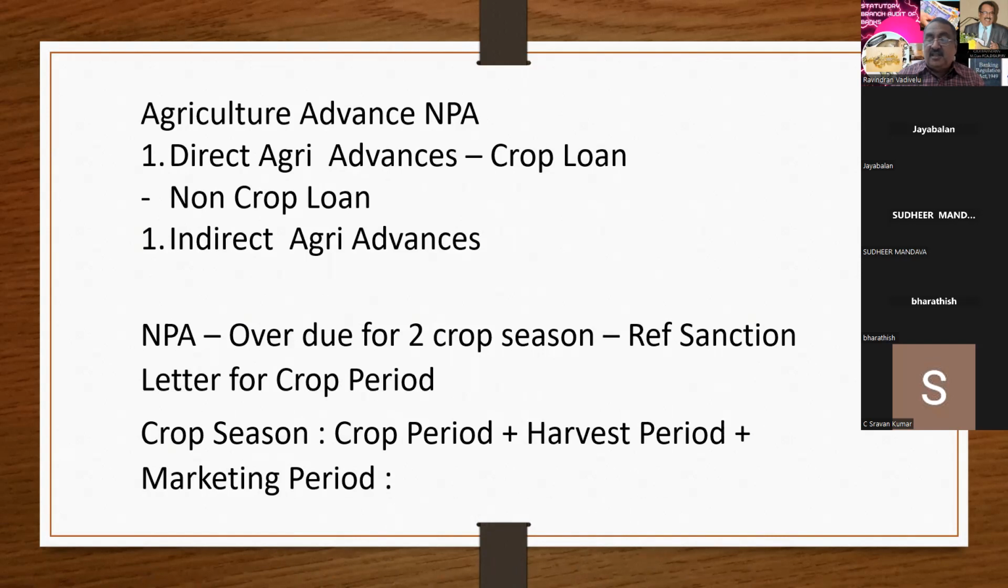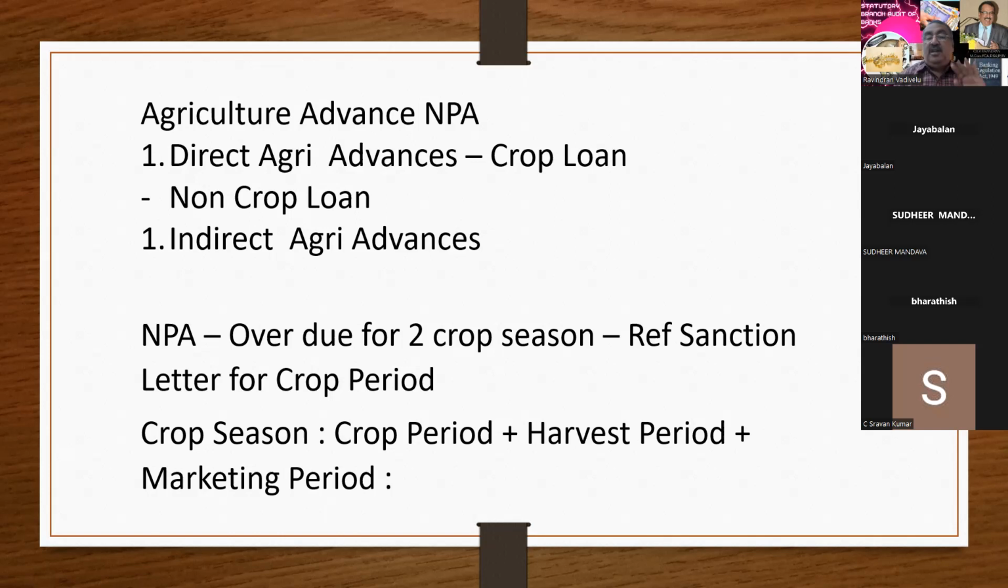In direct agriculture, what are the activities that are directly related to the land? That is crop. That comes under the category of direct agriculture. And indirect agriculture you can get from the allied activities. Crop loan and non-crop loan. Normally for non-crop loans and indirect agriculture, you have to do the NPA calculation which is applicable for non-agricultural advances.